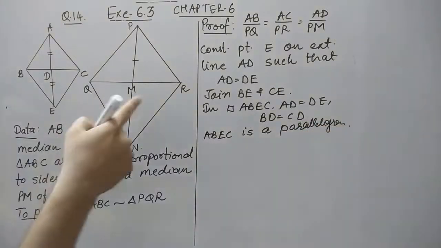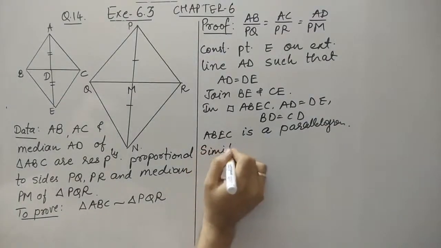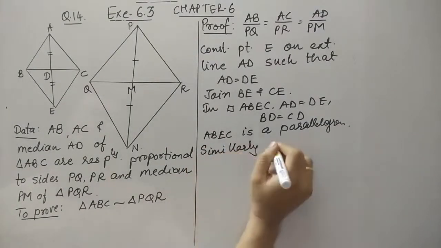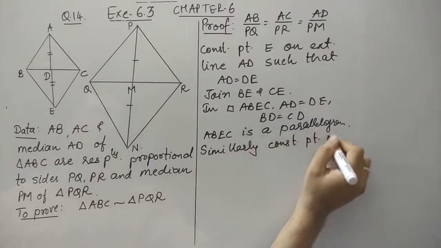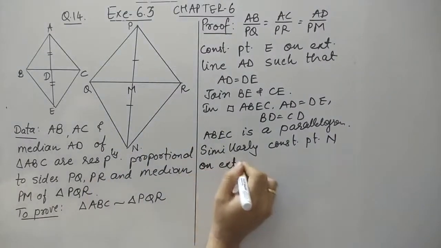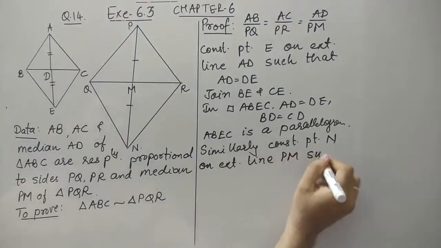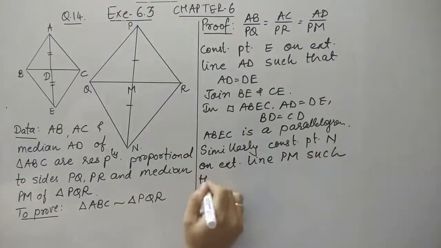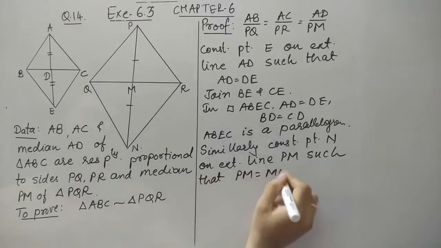Now similarly we can go for this triangle. Similarly, construct point N, this one, on extended line PM such that PM is equal to MN.